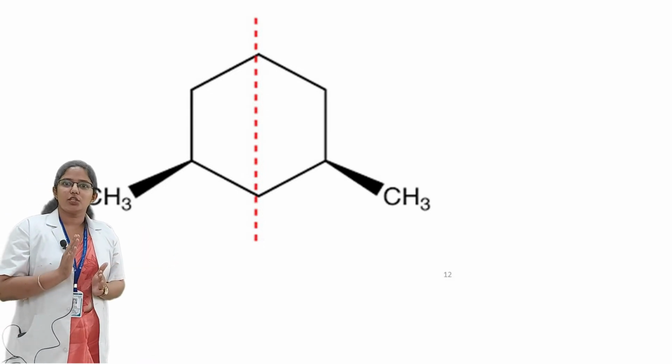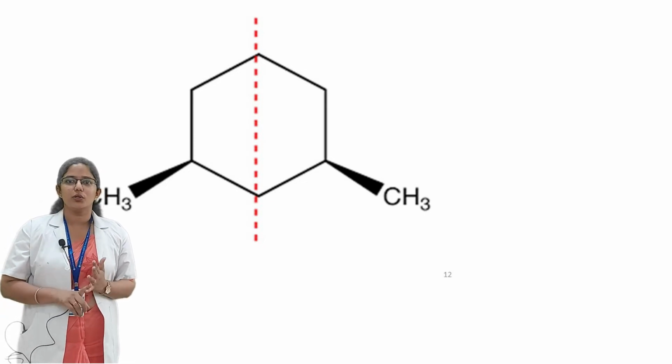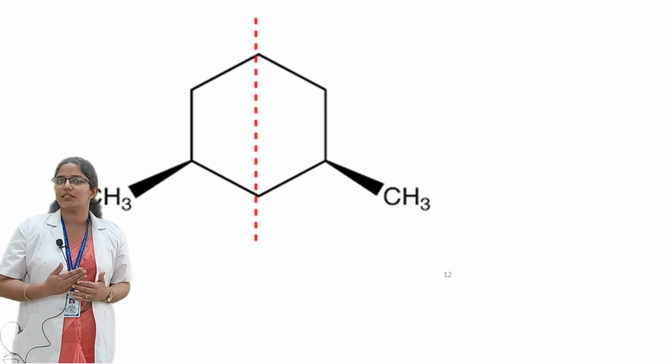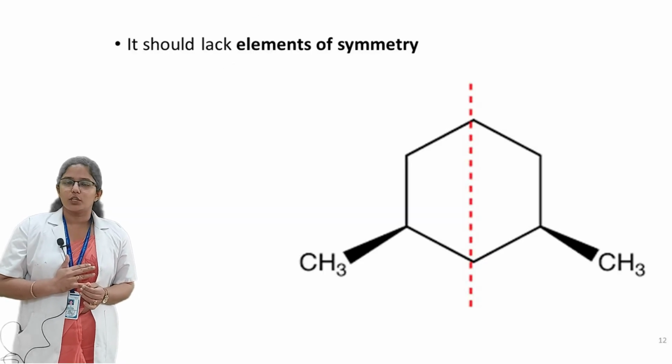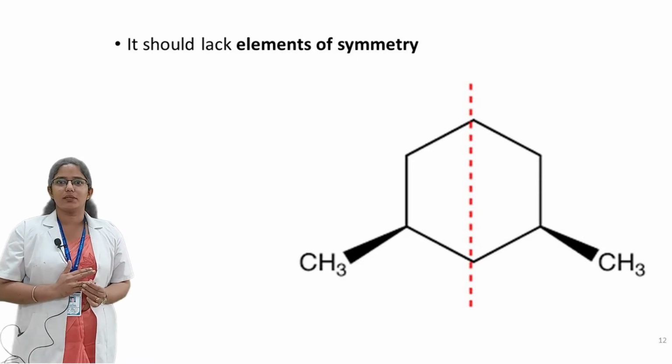So the elements of symmetry should be absent in a molecule, and only then does it produce optical activity. So the two conditions for showing optical activity are: first, the molecule should be chiral, and second, it should lack elements of symmetry.